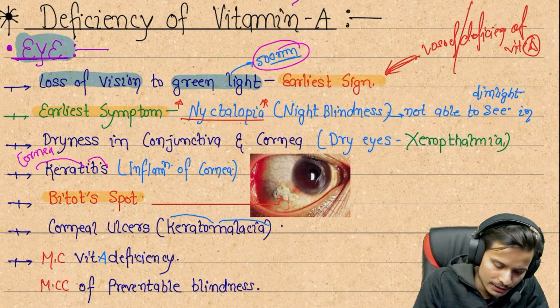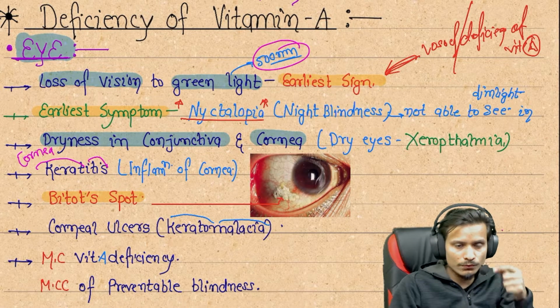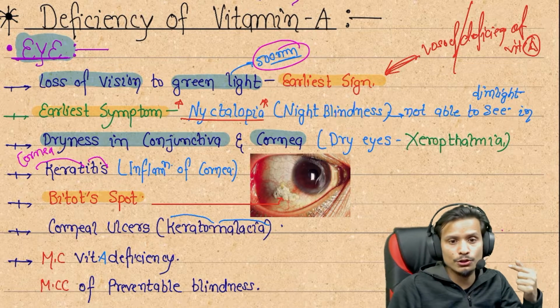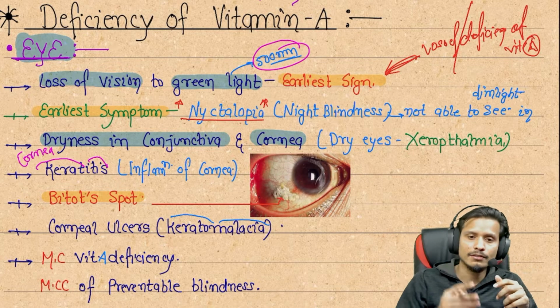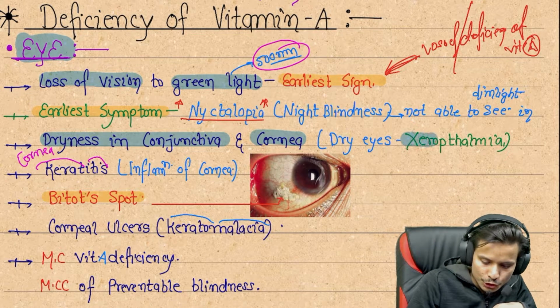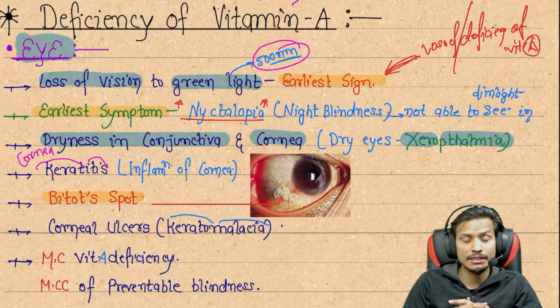Next we can see dryness of the conjunctiva and cornea. Inside our eyes there is the white part, and the conjunctiva is going to dry, the cornea is going to dry. The scientific term for this is xerophthalmia: xero means dry, ophthalmia means eye. So dryness of the eye is seen in these patients.